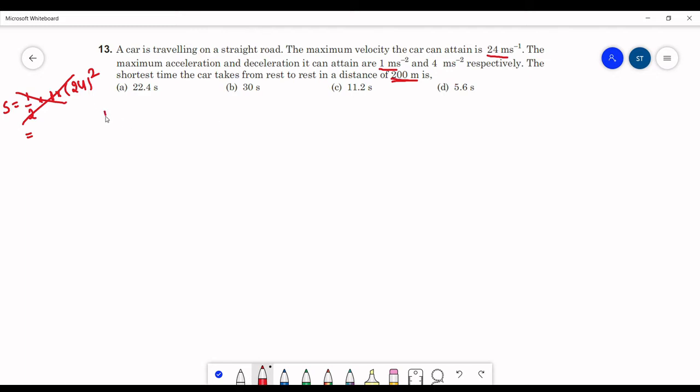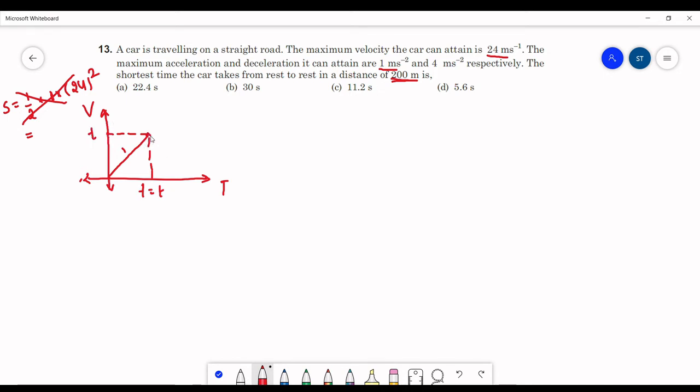Now let us consider the velocity versus time graph of this body. It is starting from rest. Now let us assume it is going to accelerate up to time t. Acceleration is given as 1 meter per second square. So we can say that at time t its velocity will also be equal to t.